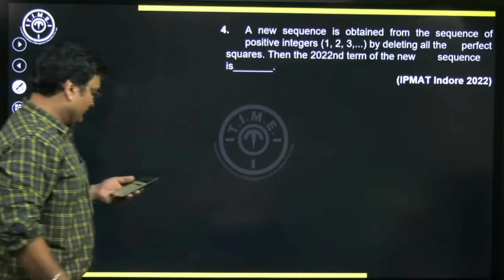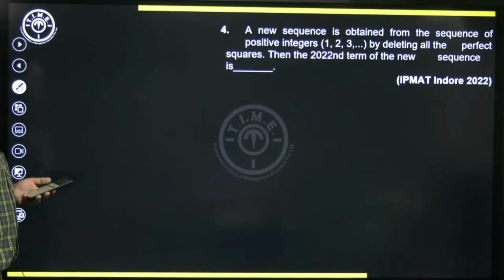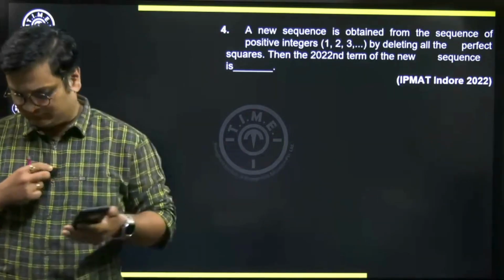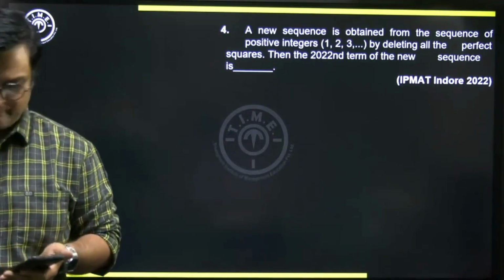Next one, question number 4. Try this out. 2 minutes.